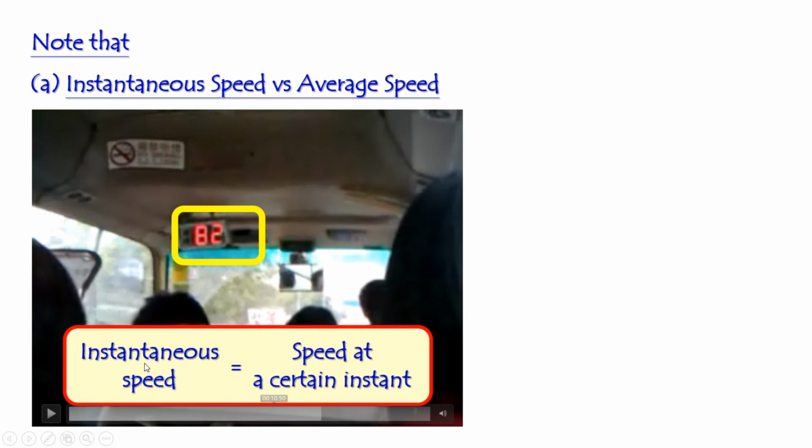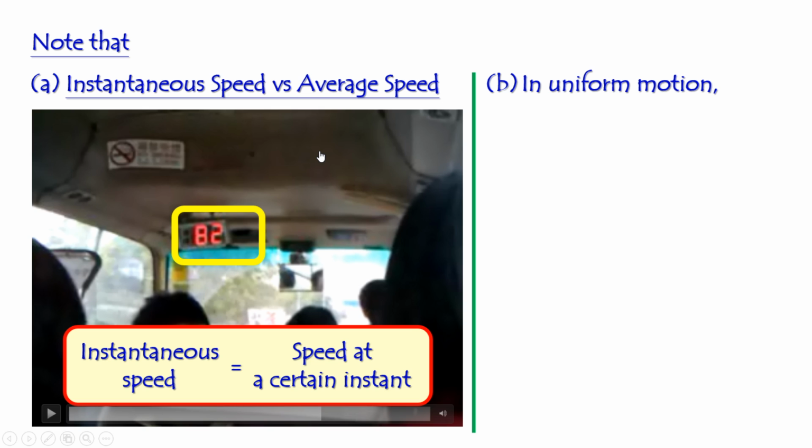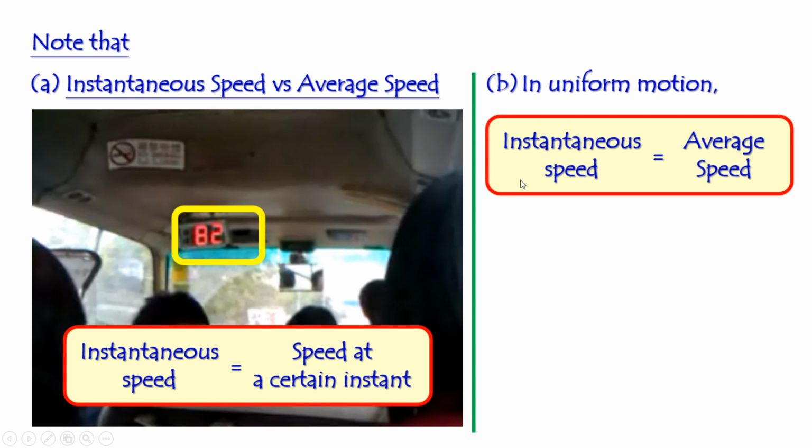So instantaneous speed is equal to the speed at a certain instant, a certain time. So it is the instantaneous speed. If a car moves with constant speed, that means the speed does not change throughout the journey, then you can say that the instantaneous speed will be equal to the average speed.